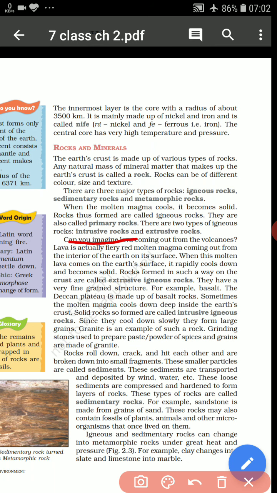These igneous rocks are of two types. The first one is the intrusive igneous rock, and the second is the extrusive igneous rock. So let's see how these rocks are formed.